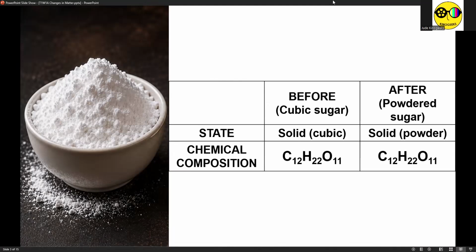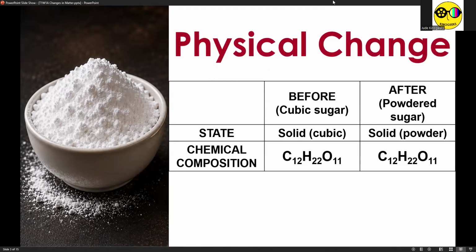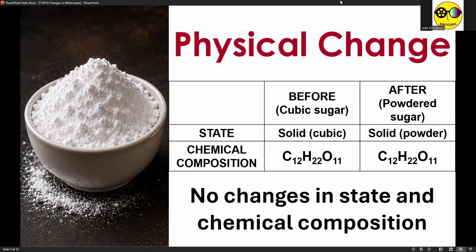Okay? So our first type of change in matter is called physical change, wherein as you can see, before we have sugar cube or cubic sugar, and afterwards we have the powdered sugar. Both of them are solid. Both of them have chemical identities or chemical compositions of C12H22O11. Therefore, there are no changes in the state and chemical composition of the sucrose. So only its appearance or form changed.